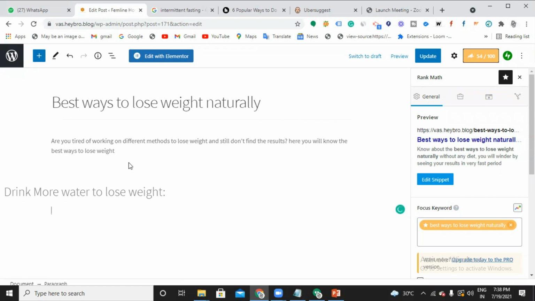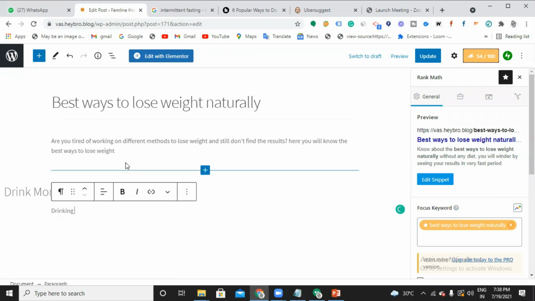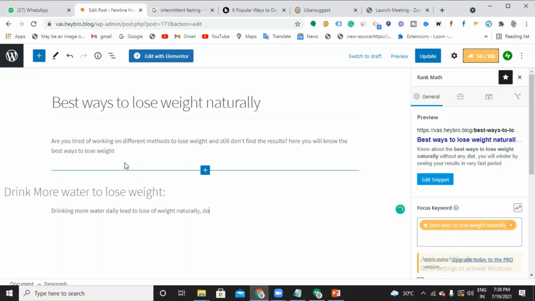So you can still write a lot of content over here. Drinking more water daily leads to loss of weight naturally. Do not drink all at a time.